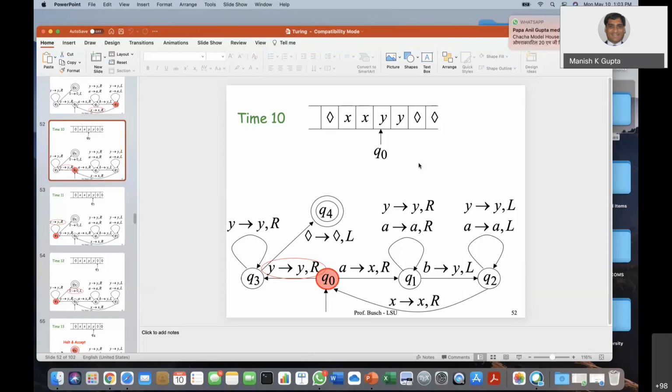And sir, is it allowed to write a blank space in a Turing machine? Yeah, you can do that.